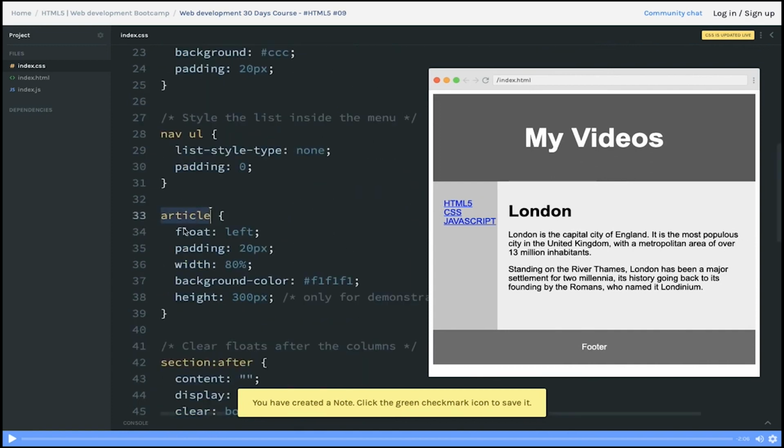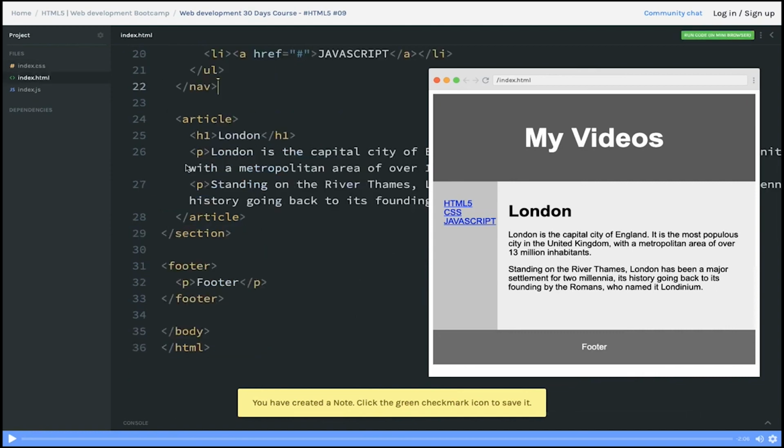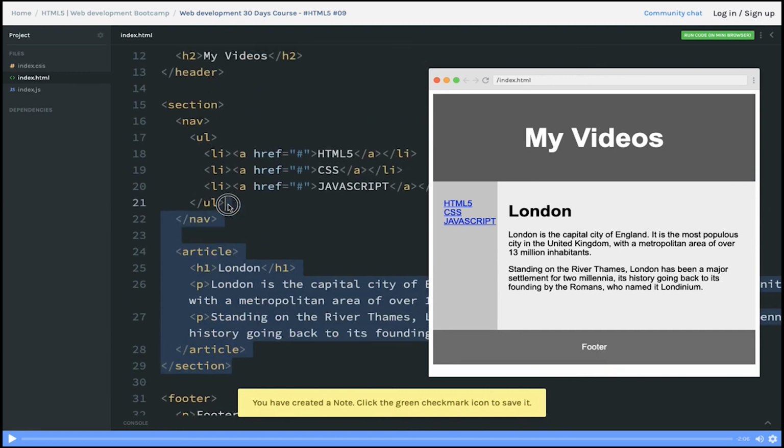Article is a native tag. Here we put a float left. So both are float left, adjacent to each other. Then padding, and after section. Now you just see this.